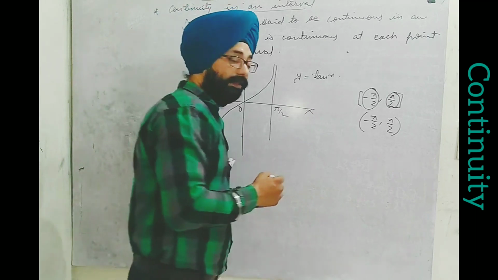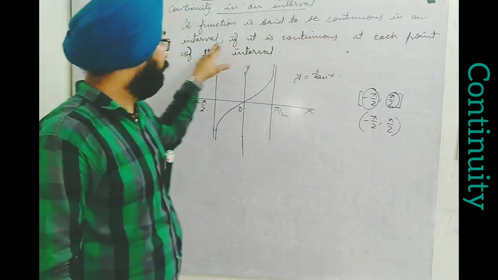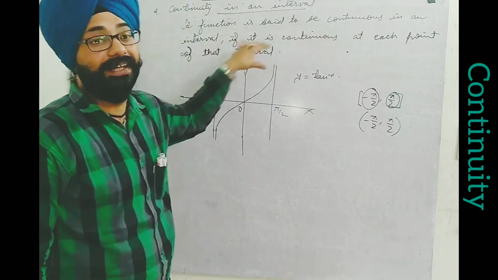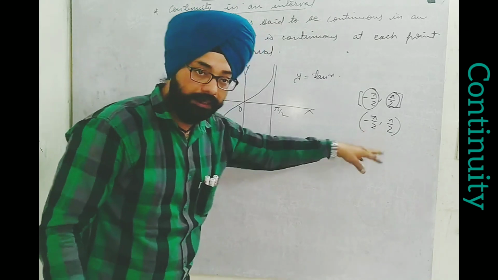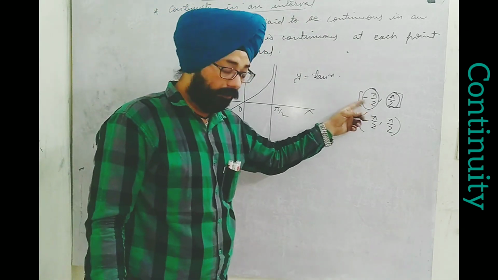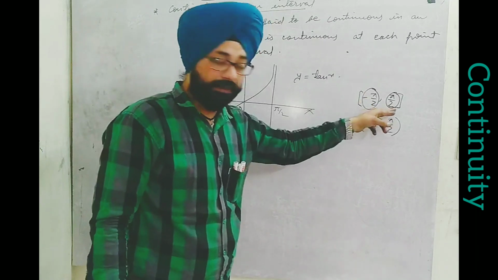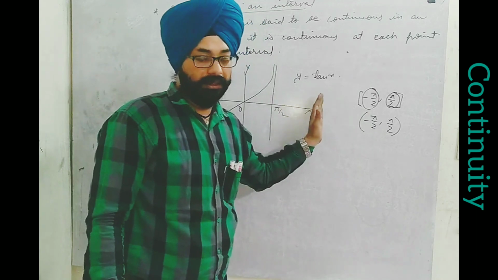Okay. So what is the reason? The definition says a function will be continuous in an interval only if it is continuous at each point of the interval. In this condition, these 2 points are not included, so there is no question of discontinuity. But in the interval given above, these 2 points are included, at which it is not defined. That's why it is not continuous there.